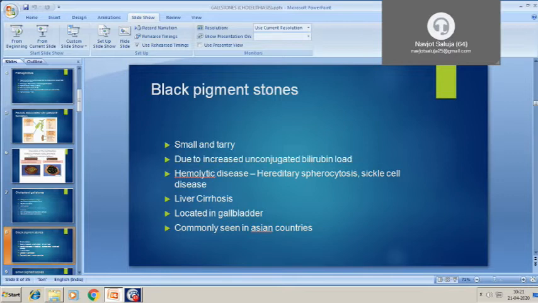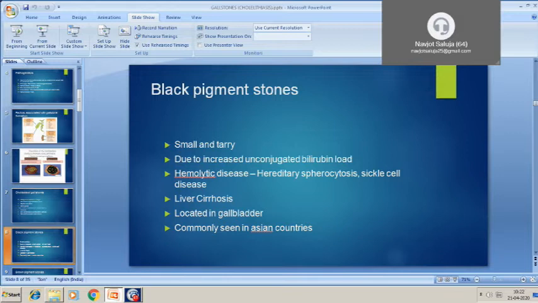when there is hemolytic disease such as hereditary spherocytosis, in which the cells are round in shape, not flat shaped, and sickle cell disease, in which there is more destruction of RBC, especially in spleen. And when there is liver cirrhosis, that means there is decreased bilirubin conjugation.